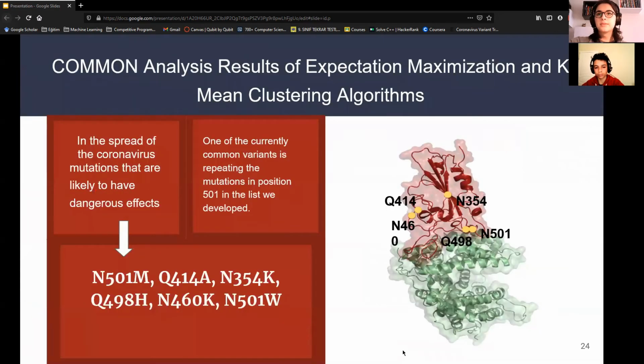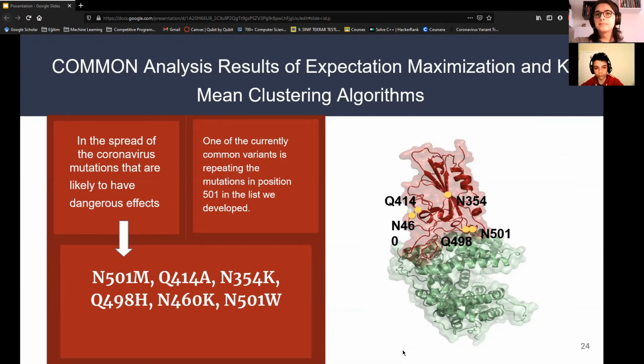As a result of the analysis of the clusters obtained from the k-means and expectation maximization algorithms, it is seen that there are common mutations in the list of 5 most dangerous mutations. Evaluating the dangerous mutations from both algorithms, we have found these 6 mutations to be the definitive list of mutations with the highest possibility of being dangerous: N501M, N501W, Q414A, N354K, Q498H, and 460K.